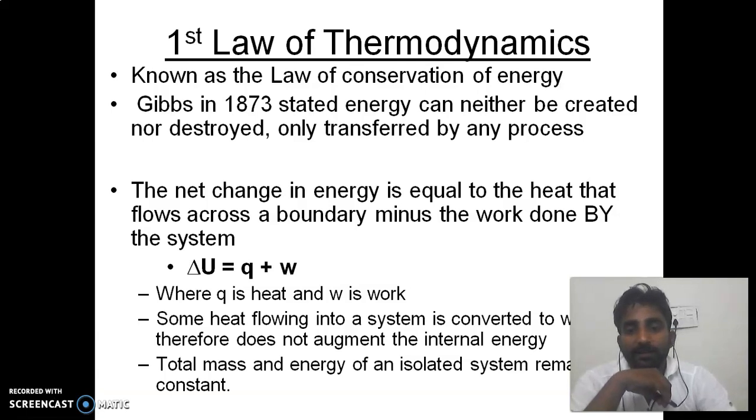So in general, the mathematical equation for the first law of thermodynamics is delta U equal to Q plus W. Delta U here is the change in internal energy. The internal energy of the system can only be changed by giving some heat or by doing some work or by doing both. If we do both or even just one of them, the internal energy will change.